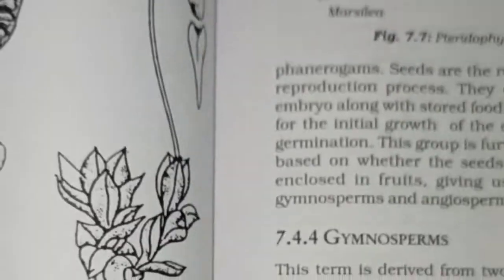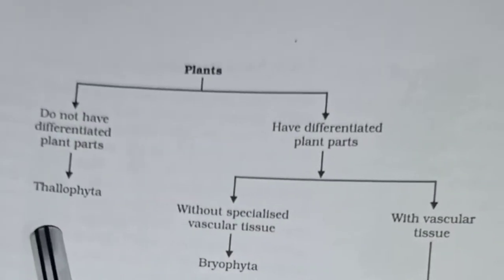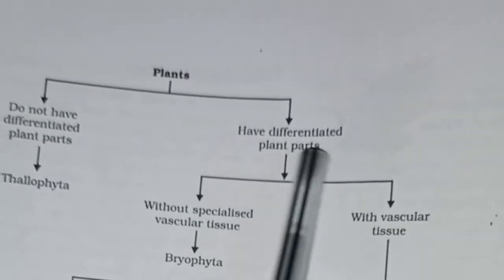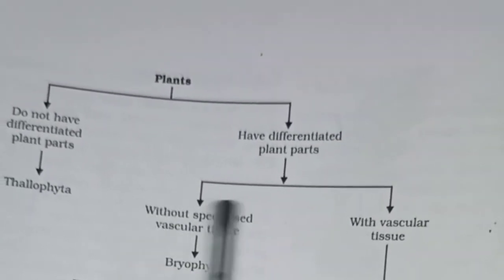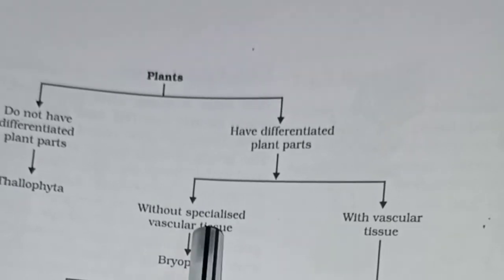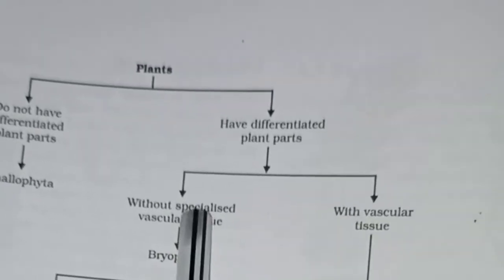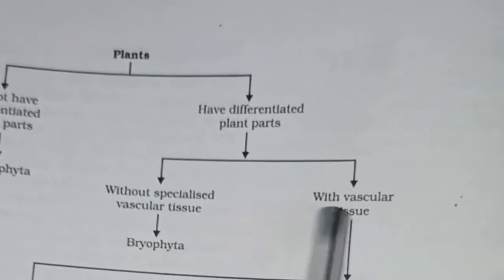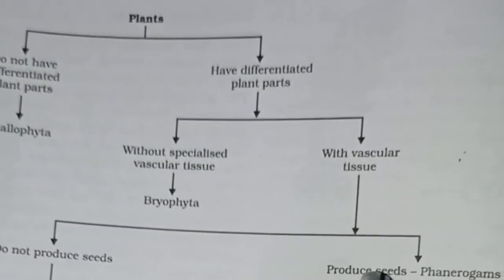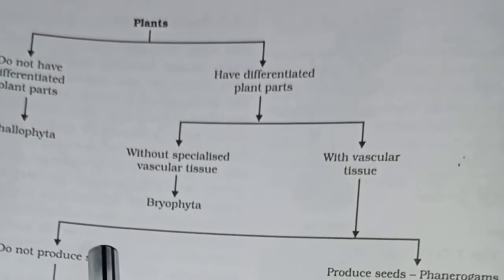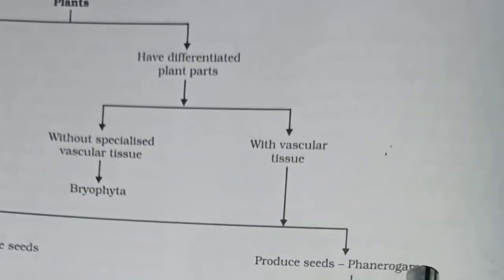So we had seen in this page that plants without differentiated parts are Thallophyta. Then if they have differentiated plant parts, without specialized vascular tissue they are Bryophyta, and with vascular tissue that do not produce seeds they are known as Pteridophyta, and those that produce seeds are phanerogams.